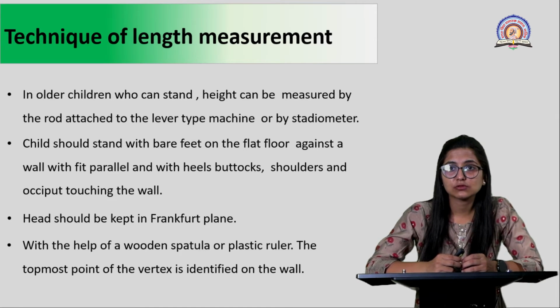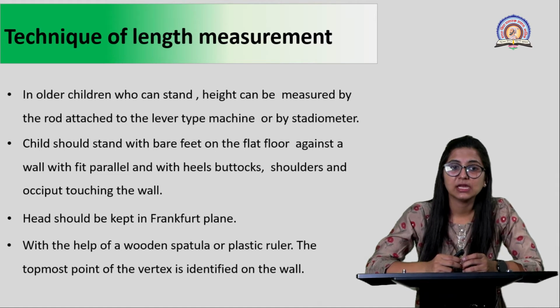Now this rod attached to a lever type of machinery is known as a stadiometer. The child should stand barefoot, not wearing any shoes, flat against the ground or a wall where this stadiometer is fixed. Make sure that the heels, buttocks, shoulder, and occiput of the child are all touching the wall so that an accurate measurement of height can be taken.